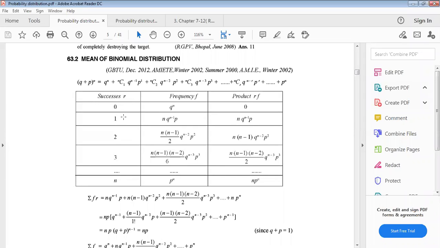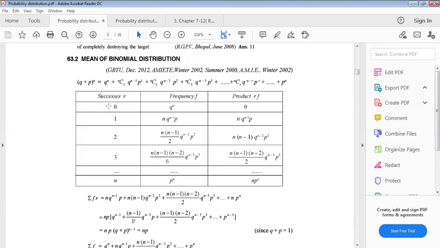First, r starts from 0, then 1, 2, 3, up to n, and the summation runs from x equals 0 to n. If we take r equals 0, the first term is q to the power n.